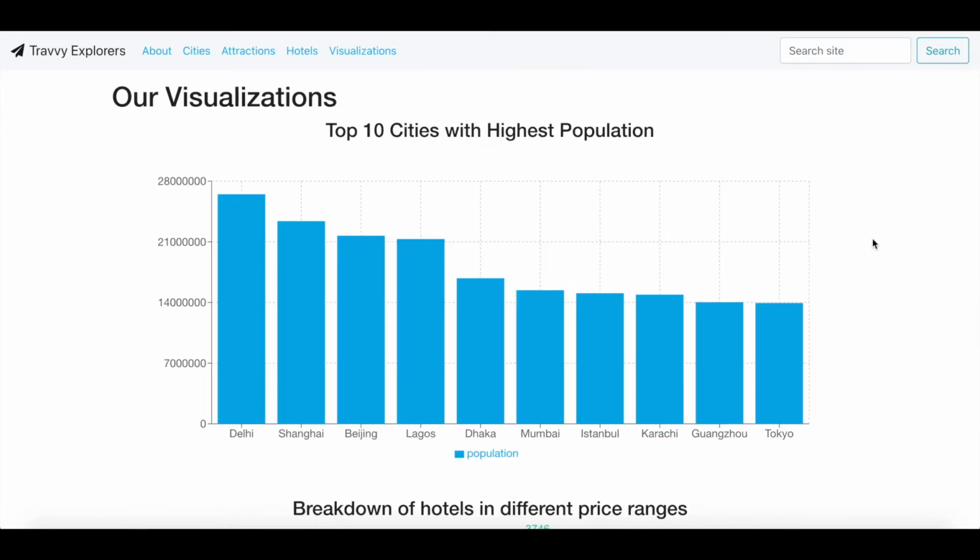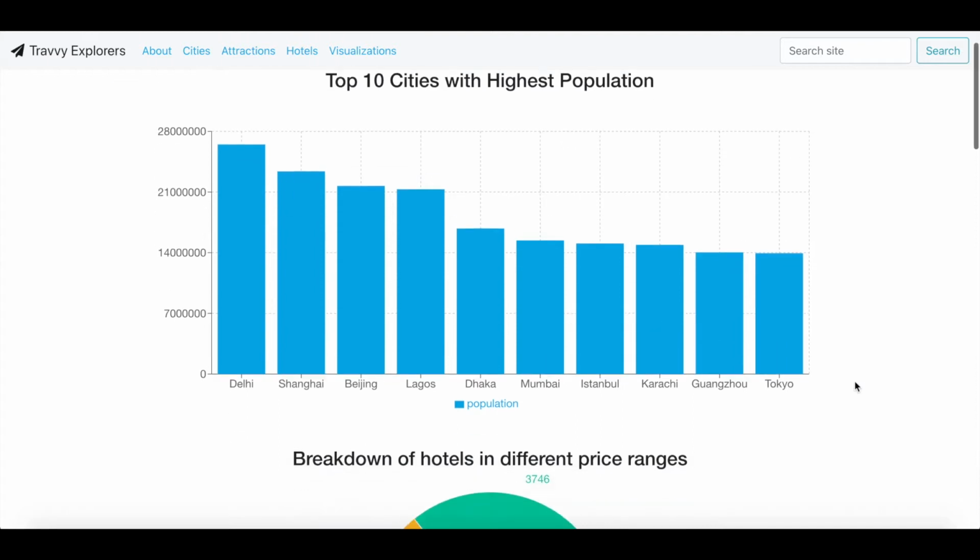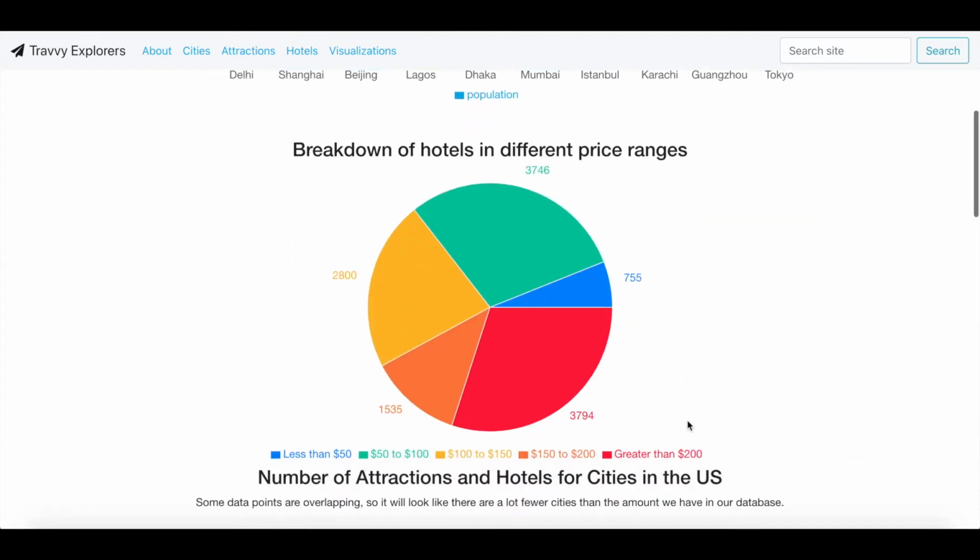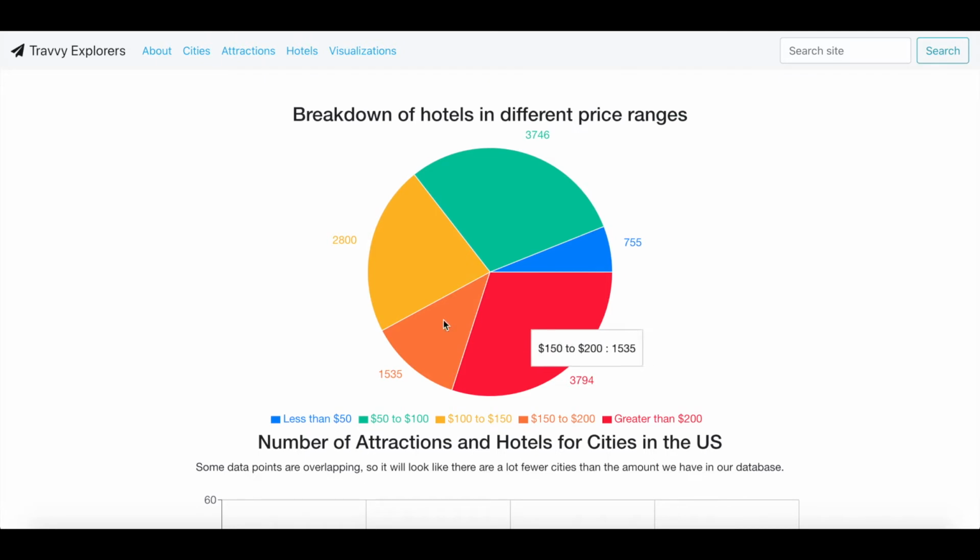So for our visualizations, we first have the visualizations using our own API. Our first one is just a bar graph showing the top 10 cities with the highest population. We get this data by hitting our cities endpoint, sorting by population in descending order. Then we have a pie chart showing the breakdown of hotels in different price ranges. And as you can see, each range is $50.